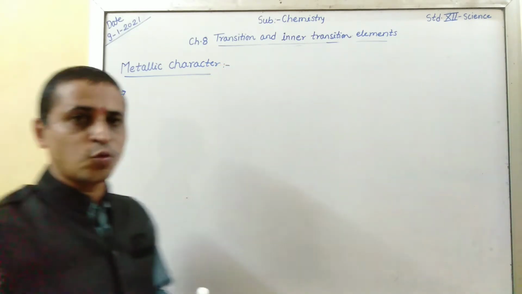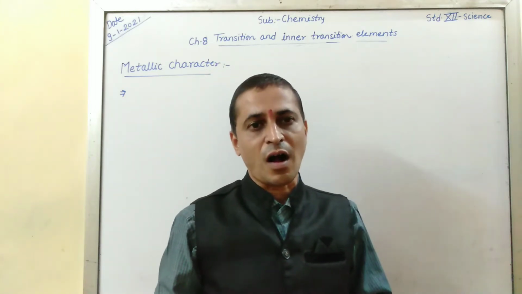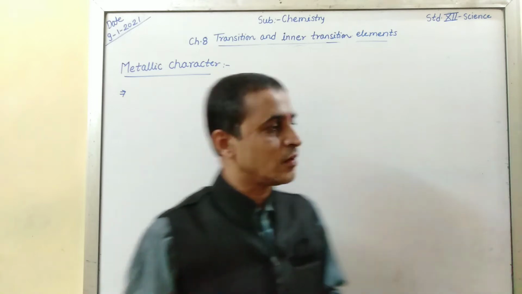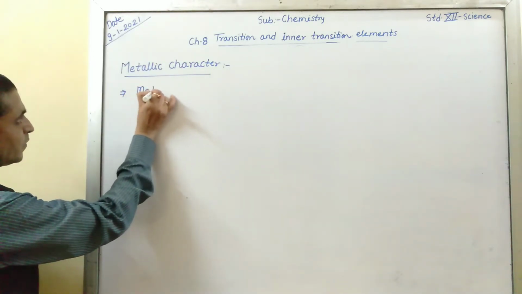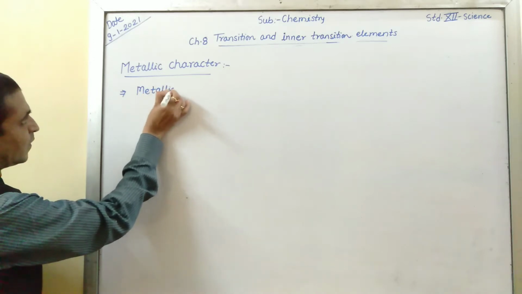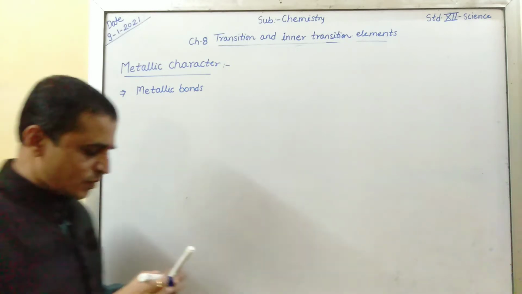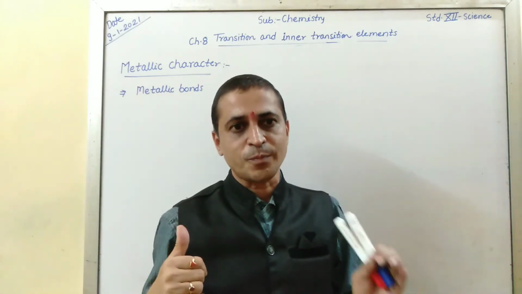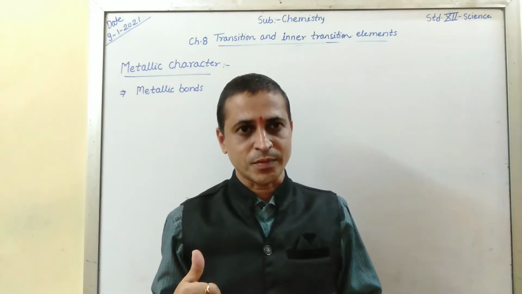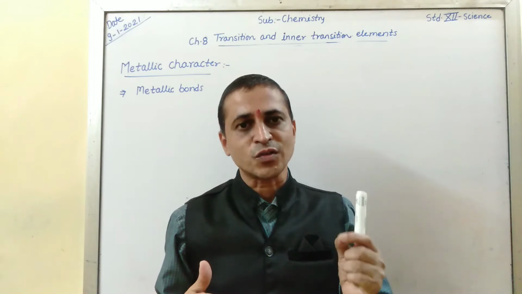Now you know that transition elements are metals. Why? Because they have metallic bond. Generally, metallic bond is always present in metals, and already we have studied about metallic bond in chapter number 1, solid state.